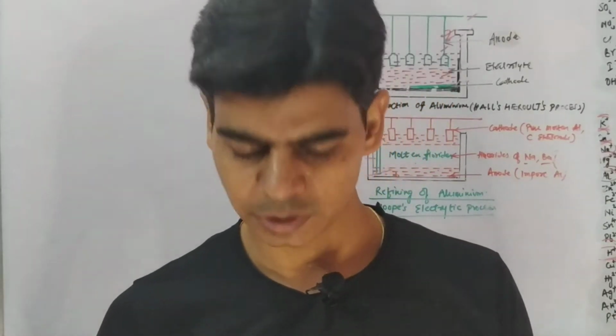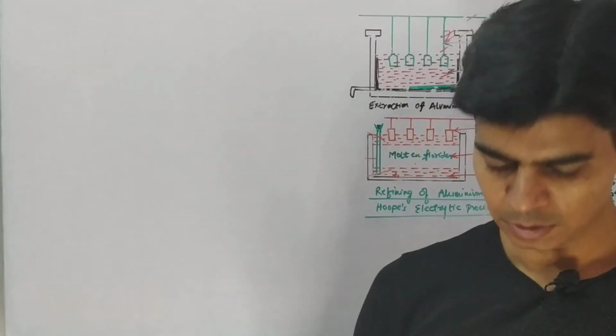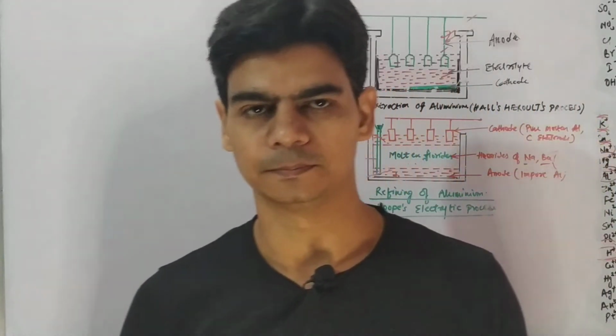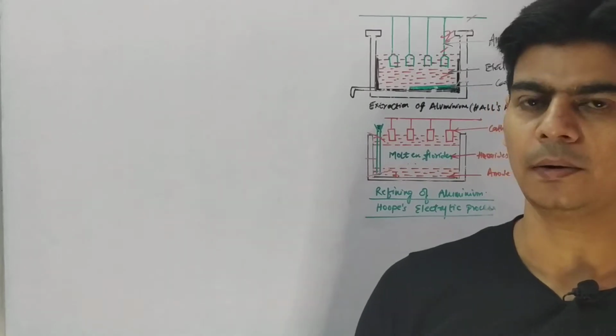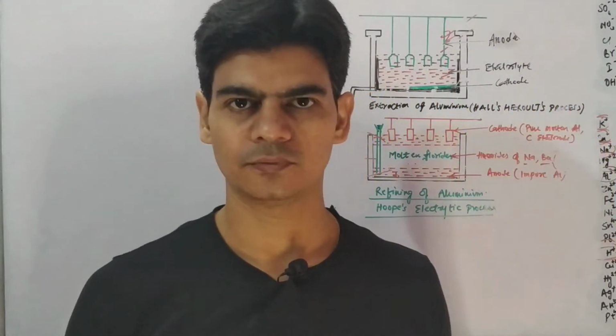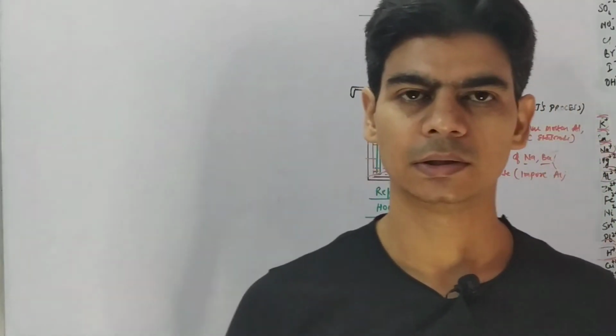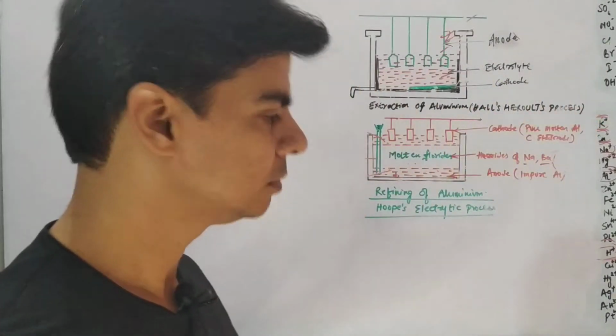Hi students, now in this video lecture we will start metallurgy of aluminium. Metallurgy is the extraction of metals from their ores. And what are ores? Ores are minerals from which metals are extracted easily and cheaply.